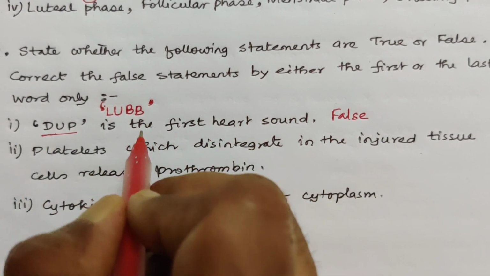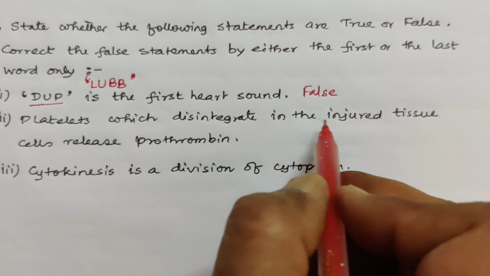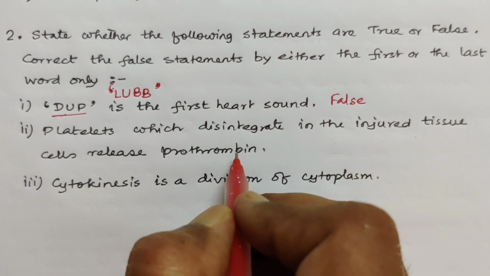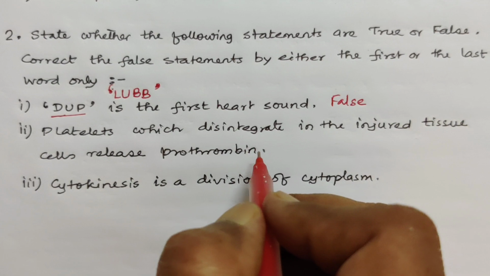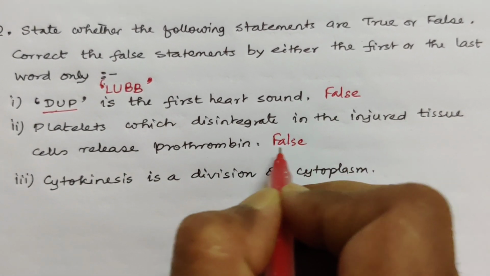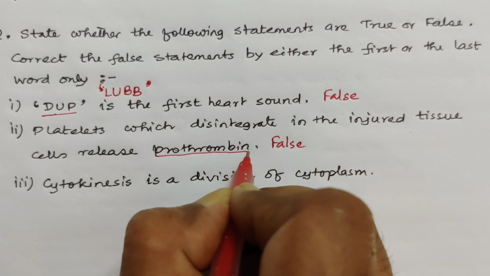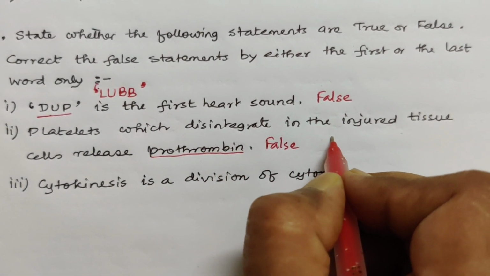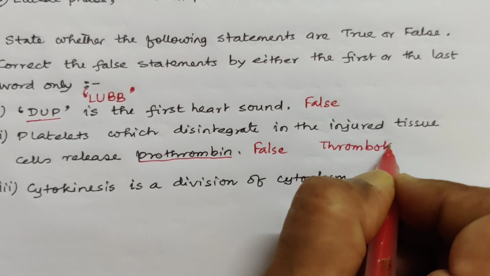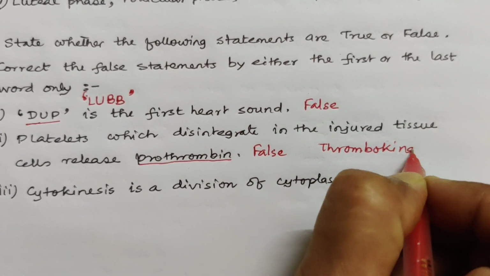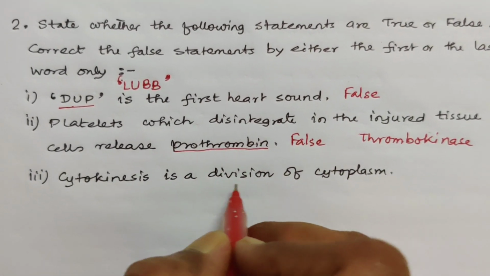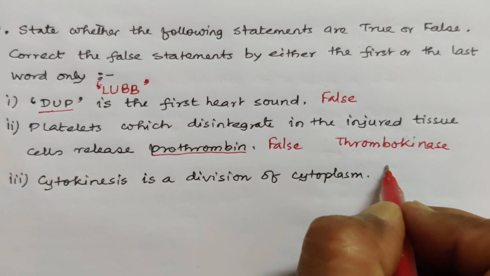Fine. Next is platelets which disintegrate in the injured tissue cells release prothrombin. This is also false. It releases an enzyme called thrombokinase. Then cytokinesis is a division of cytoplasm. This is true.